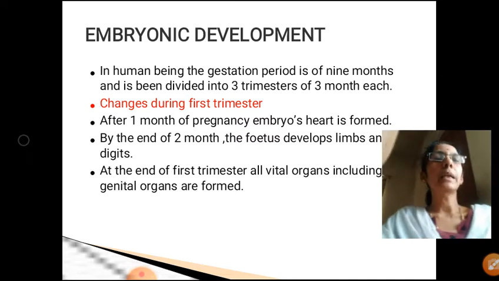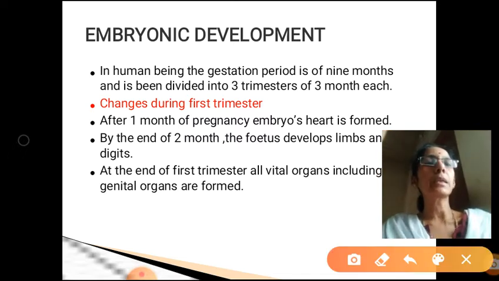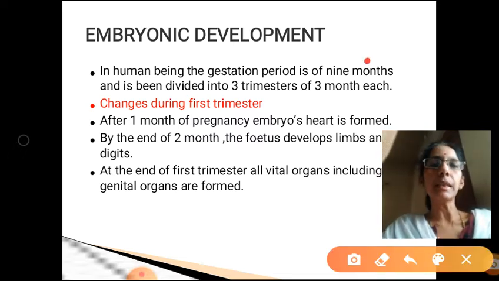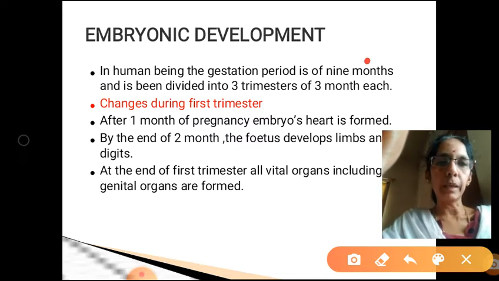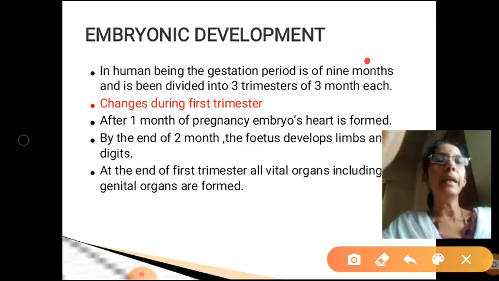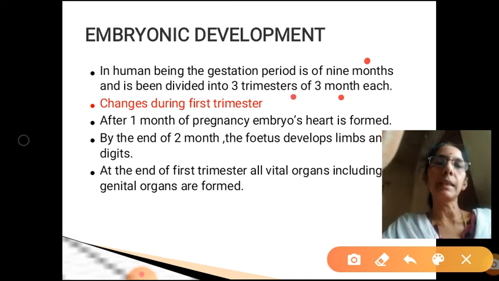So just recollect, where does fertilization occur in human? It occurs in the ampulla region. And you know very well that the gestation period in human being is of 9 months time. Total gestation period is 9 months time. This 9-month period has been divided into 3 trimesters of 3 months each.